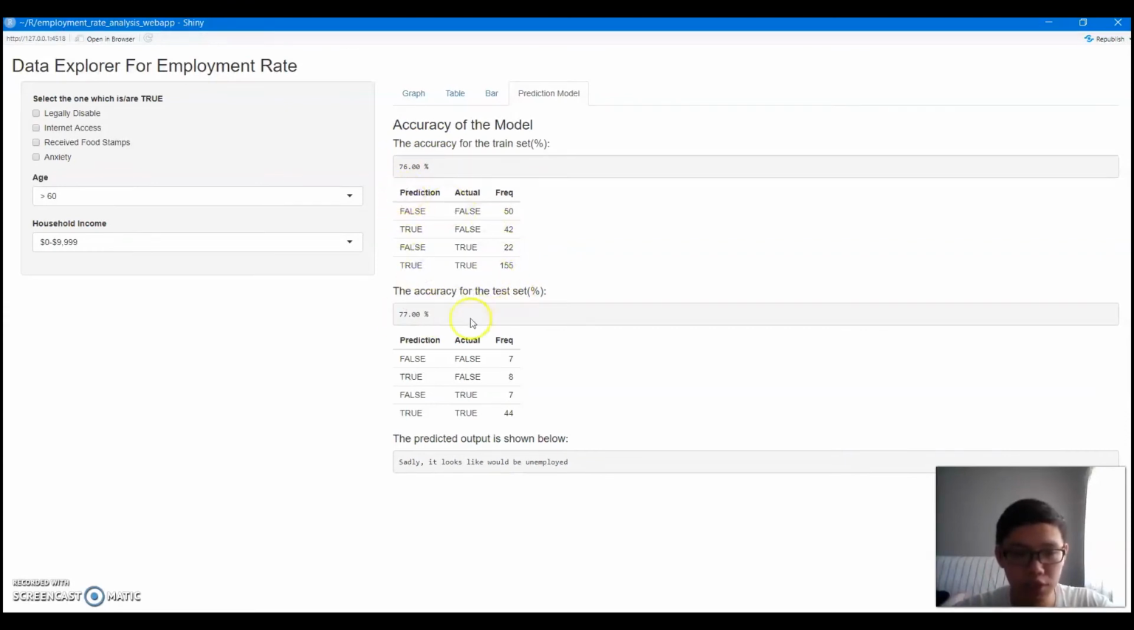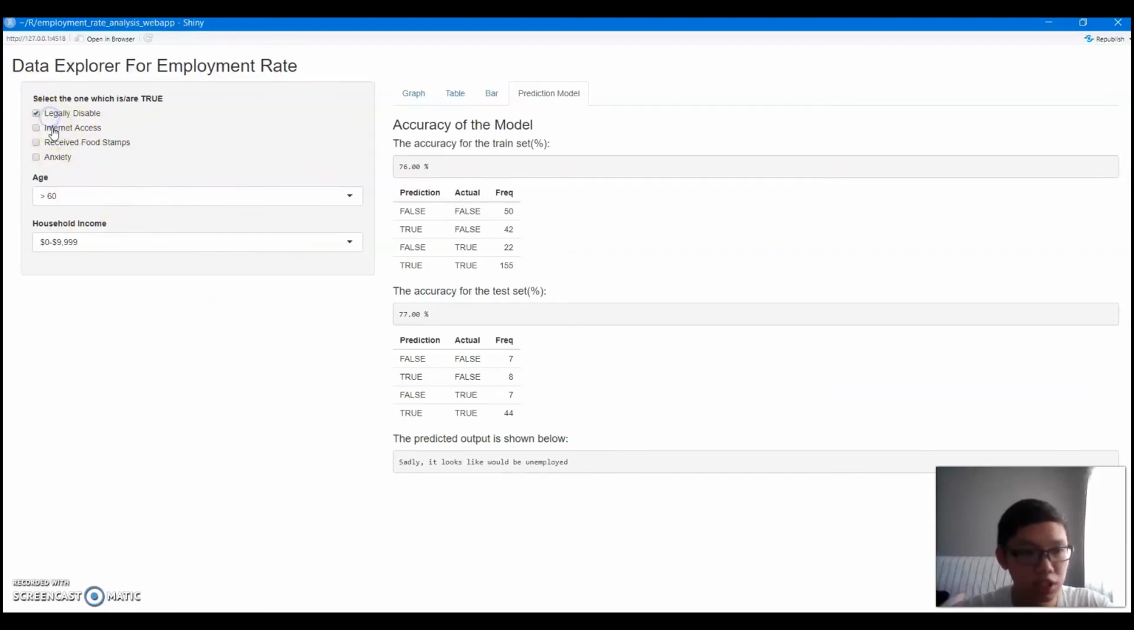This is a confusion matrix so that you can calculate the precision and also the recall. The test set here is for you to determine whether the model is overfitting, underfitting, or just good. The predicted output is based on these six variables, which are the most significant variables that we determined using the logistic regression model.